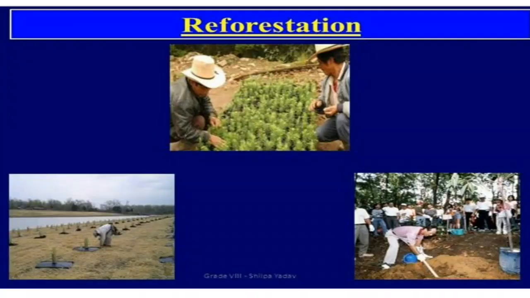Then the last topic is reforestation. Means we have to replant. The name itself suggests that reforestation is restocking of the destroyed forest by planting new trees. By planting new trees we are going for reforestation. The planted trees should generally be of the same species found in that forest. We have to see which type of plants can survive in their natural habitat in which forest. Those only we have to take.